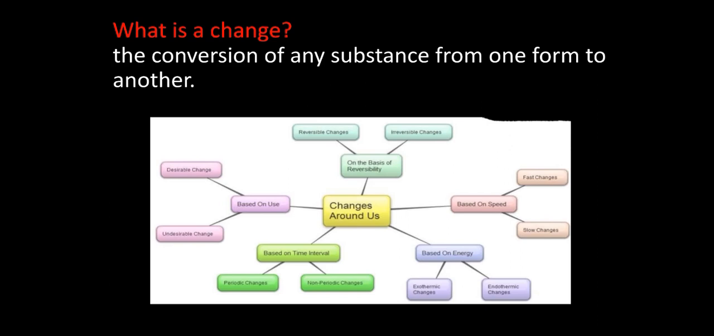So, changes which are based on their use are desirable changes and undesirable changes. Changes which are based on their reversibility are reversible changes and irreversible changes. Changes that are based on speed are fast changes and slow changes. Changes which are based on energy are exothermic changes and endothermic changes. And changes which are based on time interval are periodic changes and non-periodic changes. Now I will give you a brief description about all these types of changes.